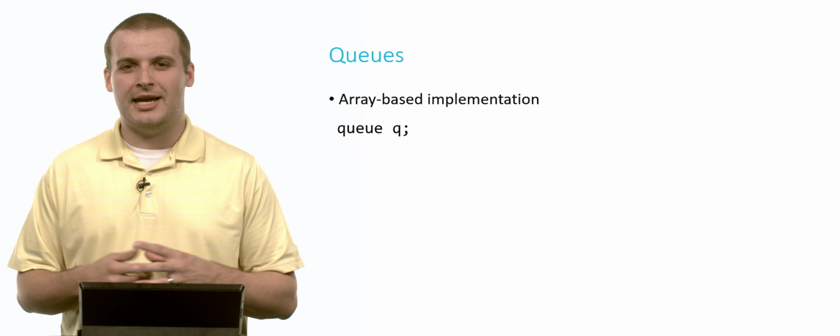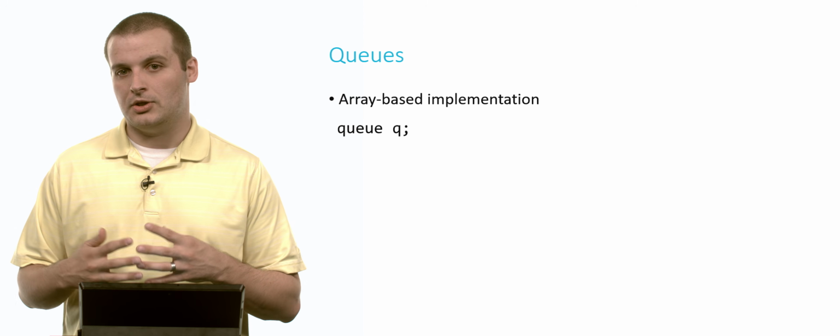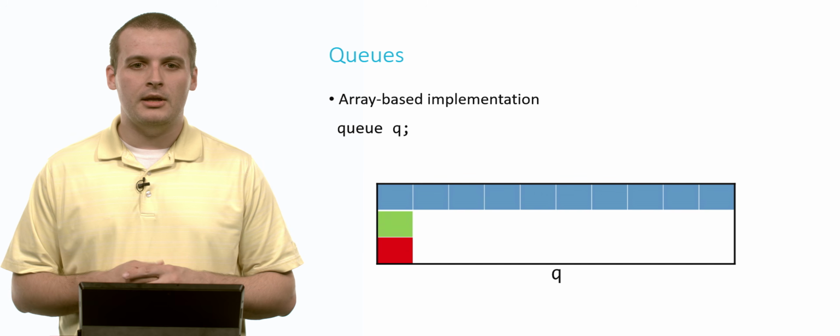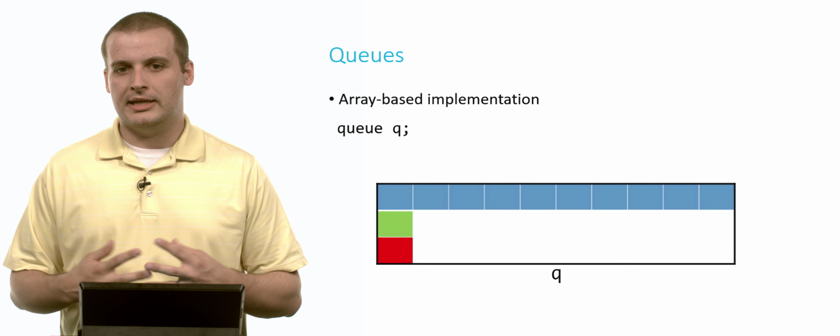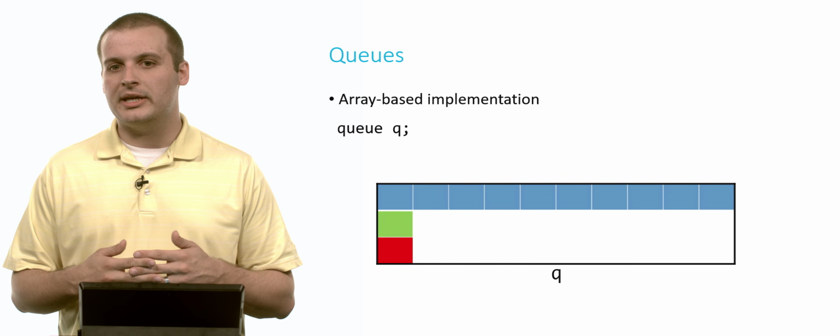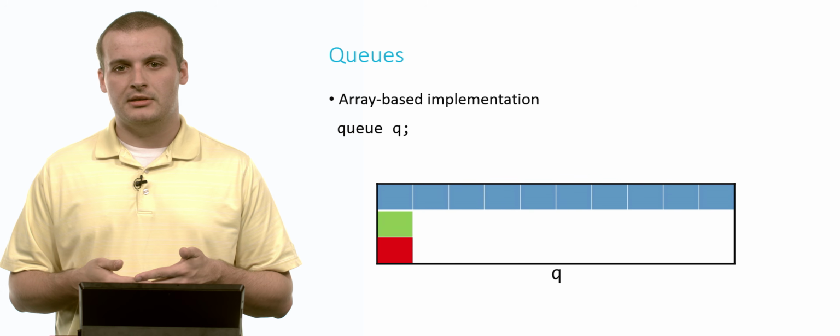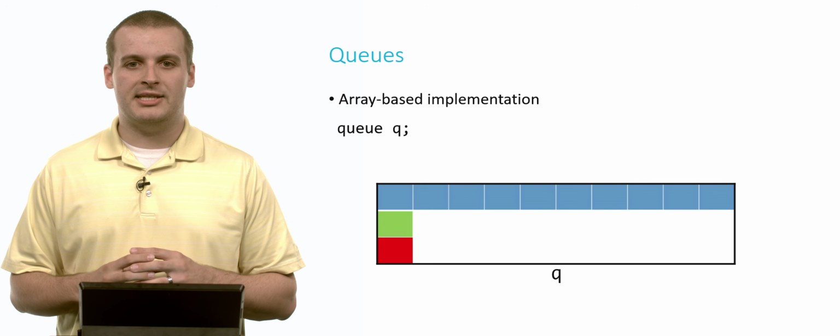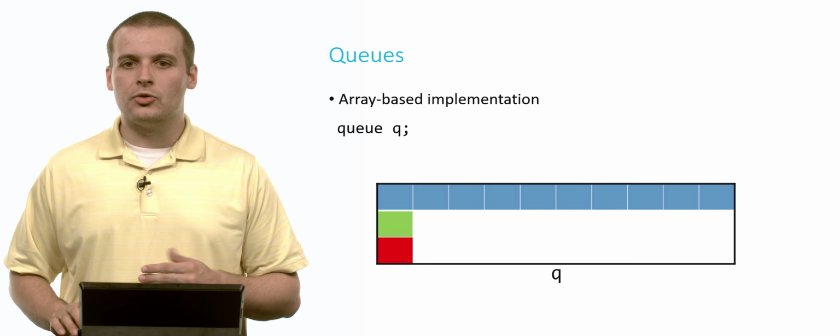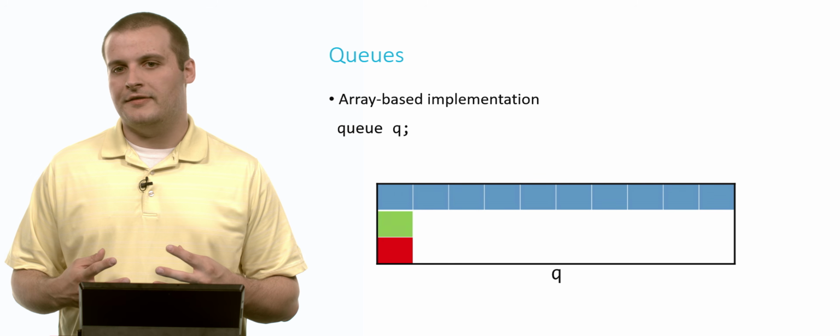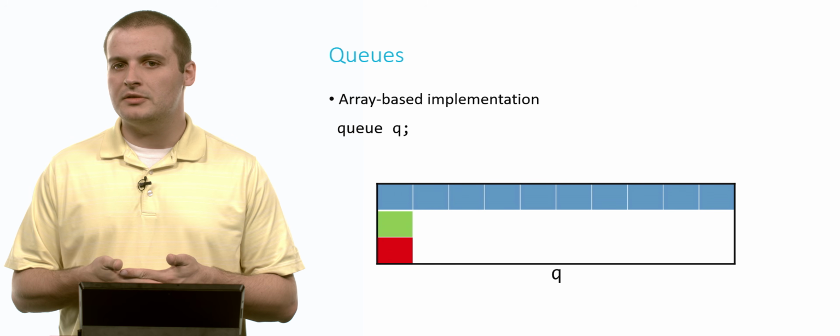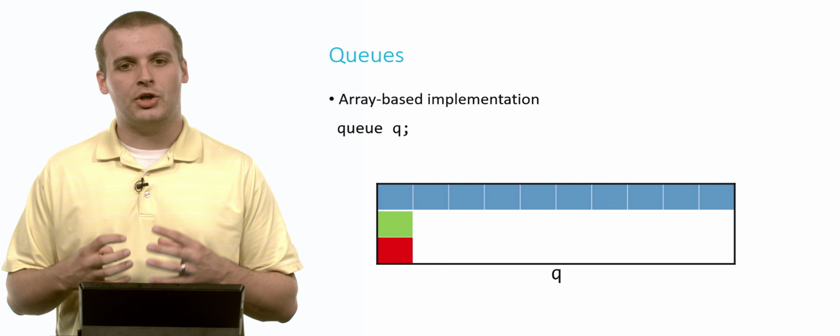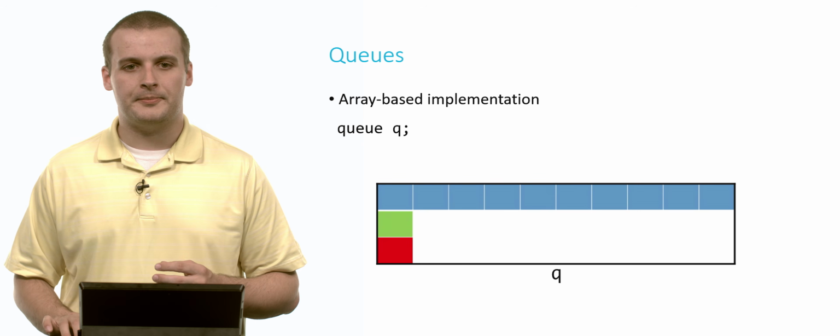And somewhat confusingly, I've decided to call this queue q, the letter q, instead of the data type queue. So here is our queue. It is a structure. It contains three members or three fields, an array of size capacity. In this case, capacity is 10. And this array is going to hold integers. In green is the front of our queue, the next element to be removed. And in red will be the size of the queue, how many elements are currently existing in the queue.